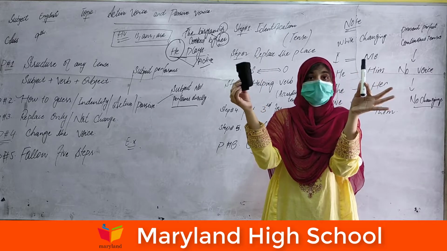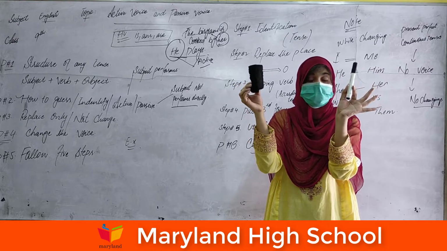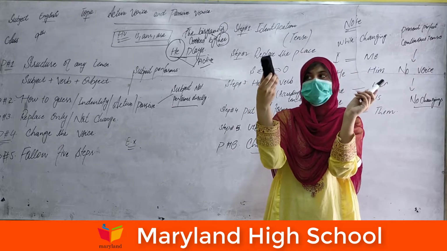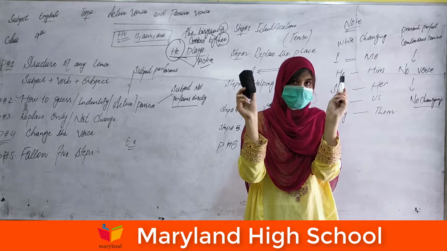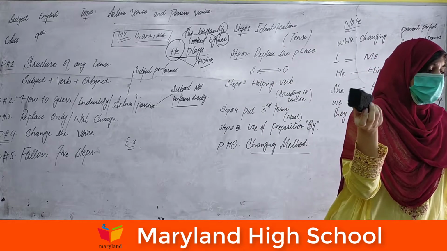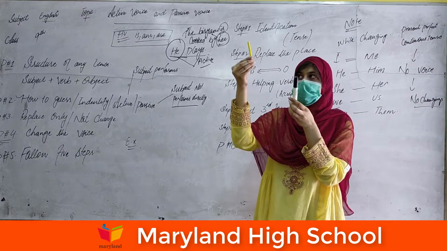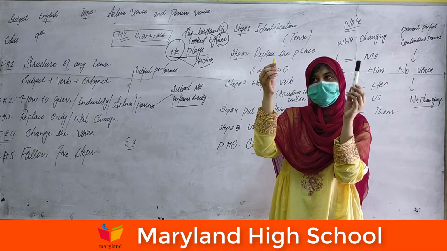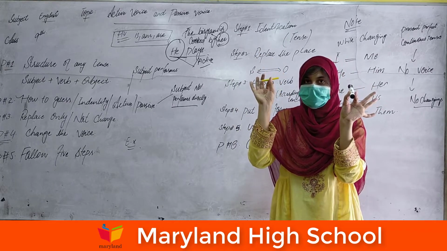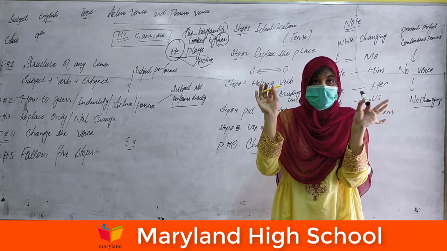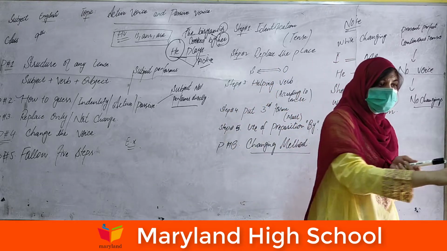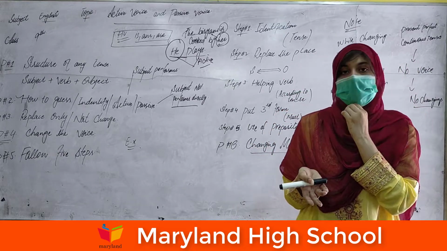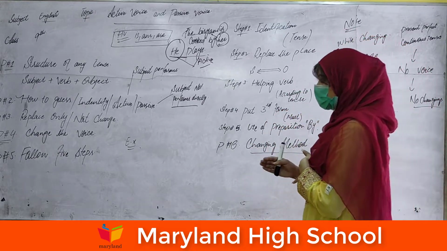I just changed the direction. I just hold the board marker in my second hand and the duster in my other hand. But in the other case, if I hold a pencil in one hand and the board marker in the other hand, this is called a change. This is not called a replacement. And in this active voice and passive voice case, we have to replace the sentence. We can't change the whole statement.